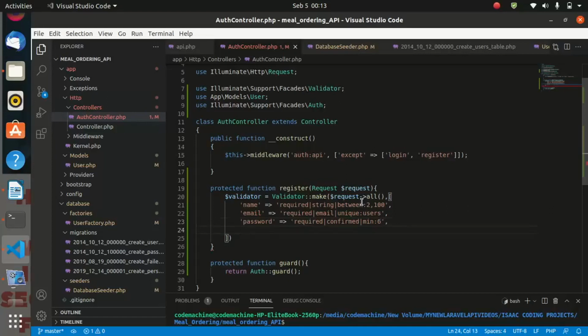So another field, let us give it file, because we want to register users with their avatars or their photos. So we are going to be using file for that, and it must be required.